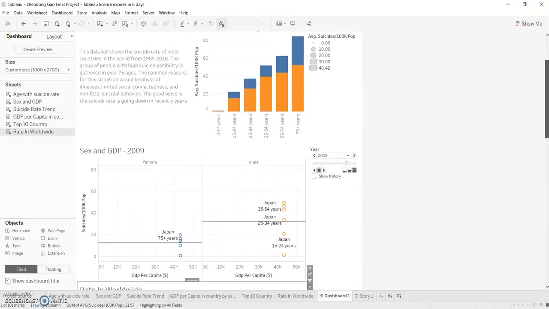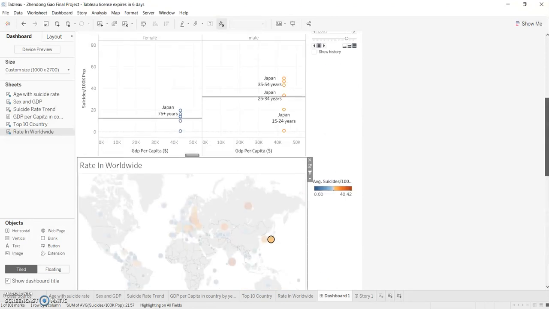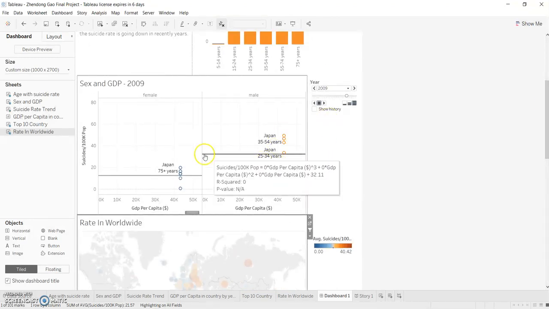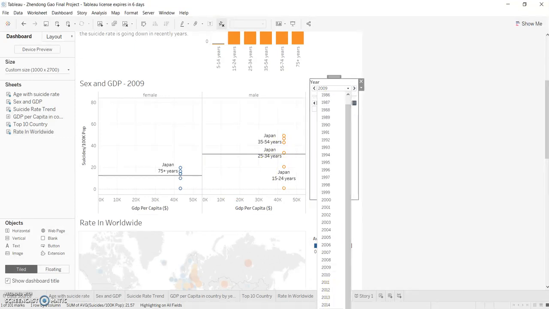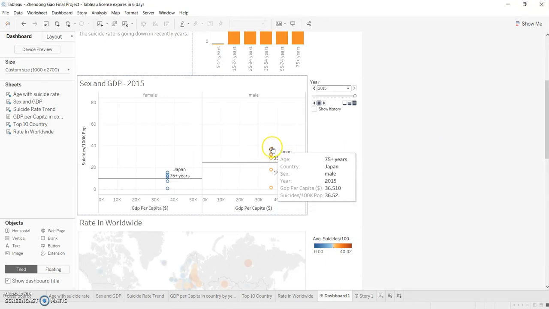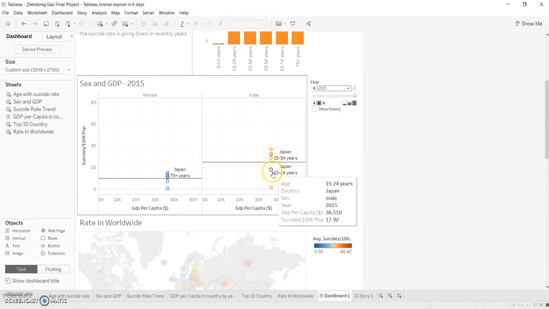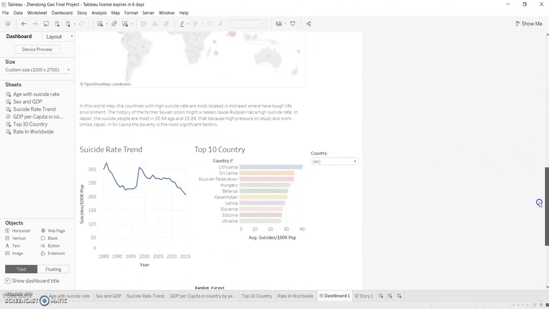If we scroll down to 2015, you can see the highest is among teenagers, young people, and adults.